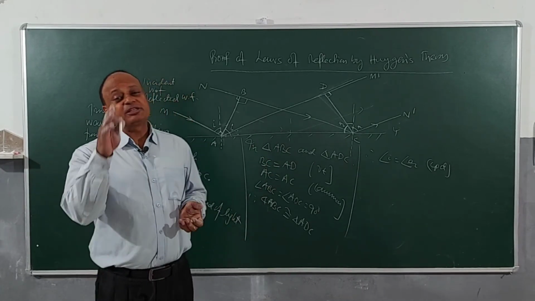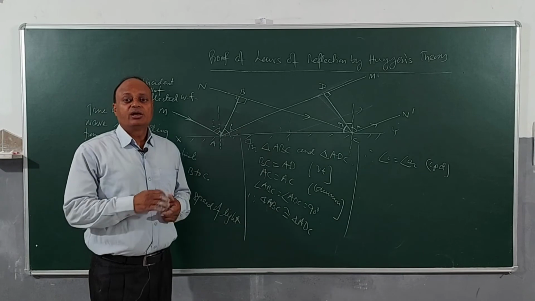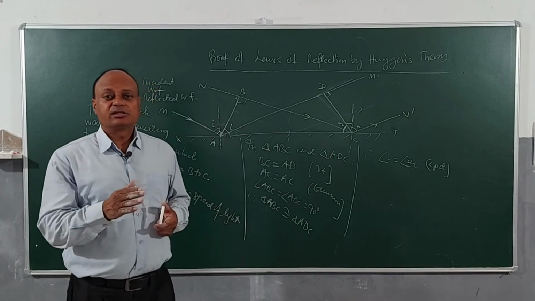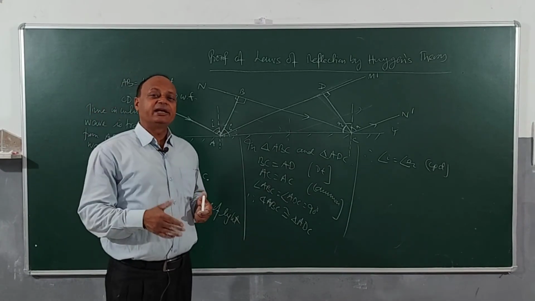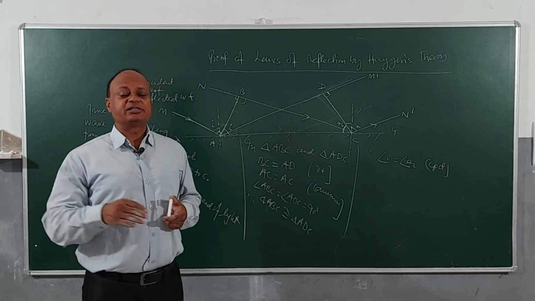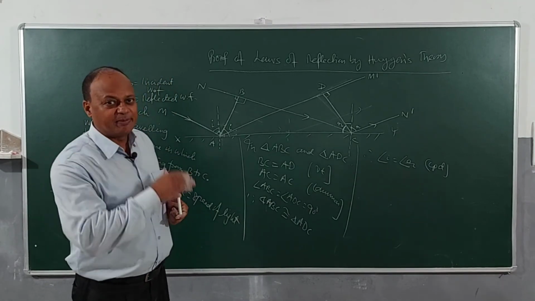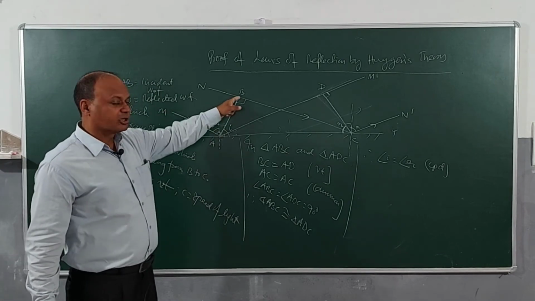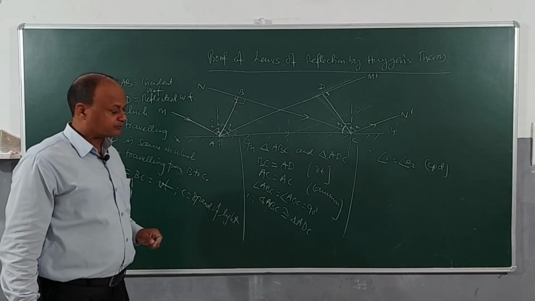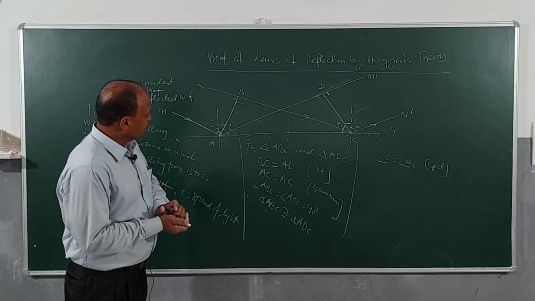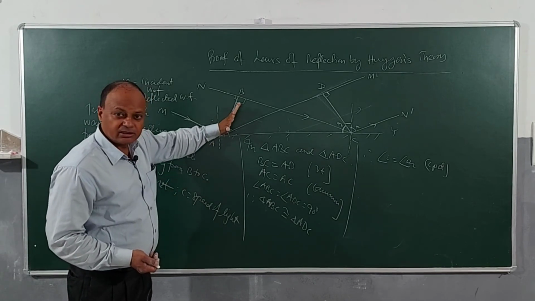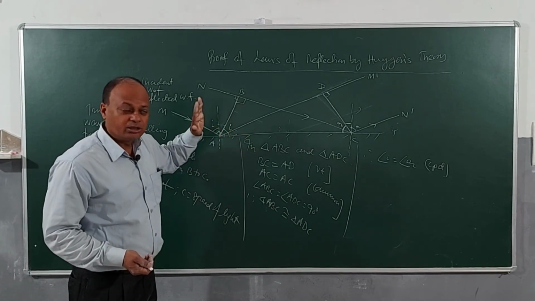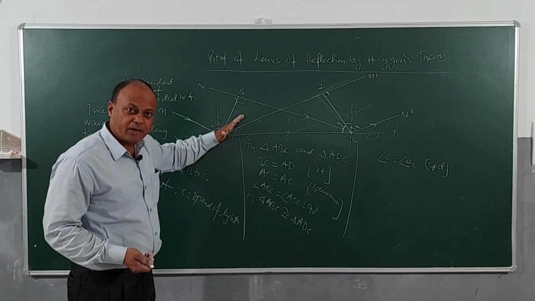Clear? Now comes the second part: the incident ray, the reflected ray, and the normal at the point of incidence lie in the same plane. Let's see by construction. AM is perpendicular to BC, and BC is perpendicular to the plane of the paper.